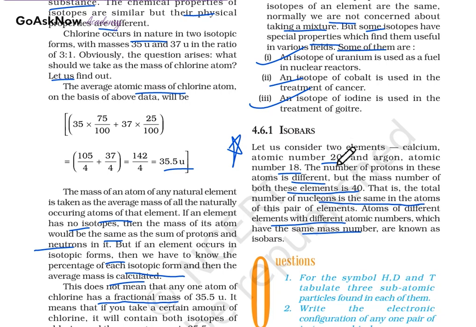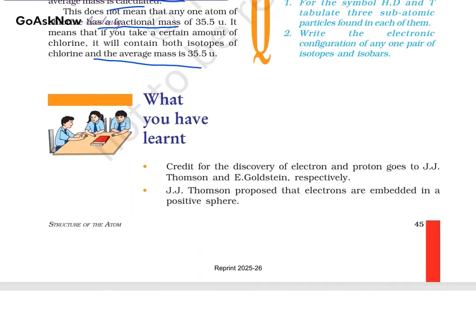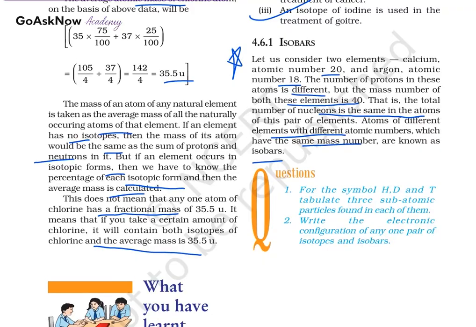So what we are getting is that here they have different atomic numbers, that's fine, but their mass is the same. Earlier, for isotopes, the atomic number was the same and the mass was different, but here the atomic number is different but the atomic mass is the same. This is known as isobar. So this is the definition of isobar. That's it about isobars and isotopes.